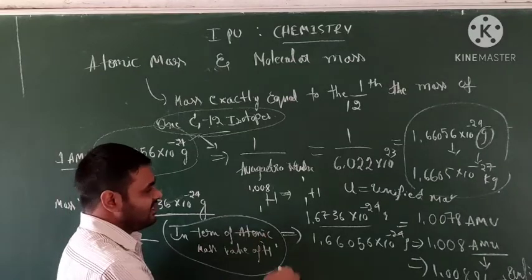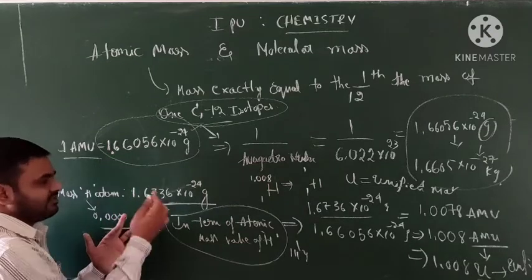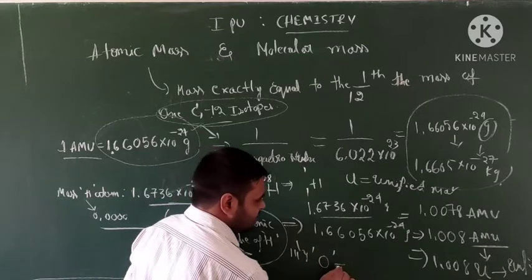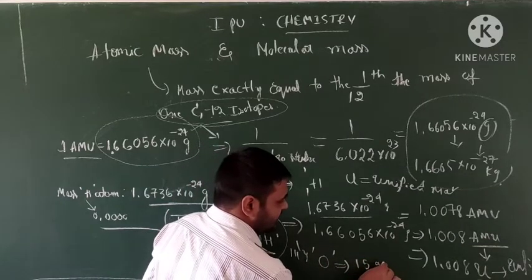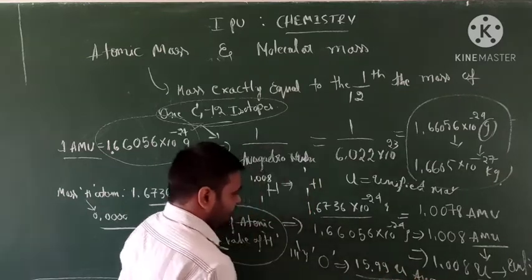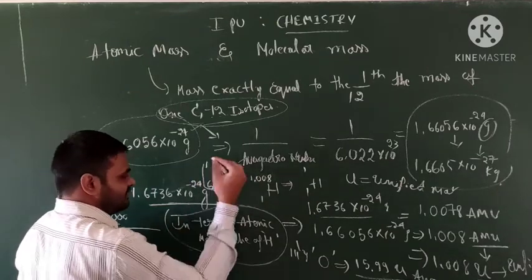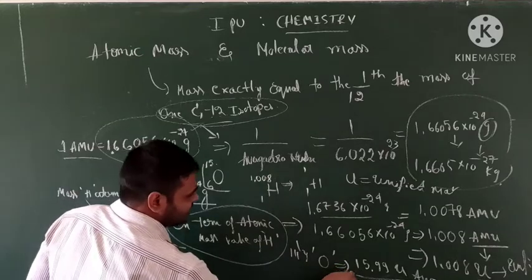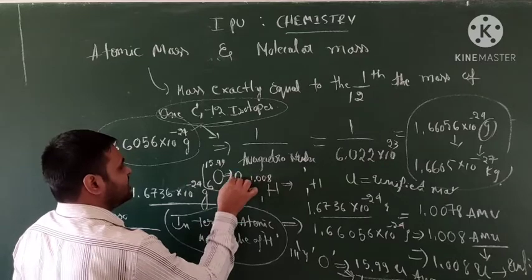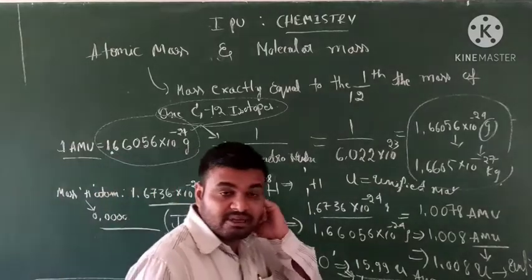Okay, similarly, you can understand the term. These are AMU values, for any type of atom. Say oxygen. Oxygen gives 15.99 U. This is the atomic mass value. We can write it as 16. Sorry, oxygen's atomic number is 8.